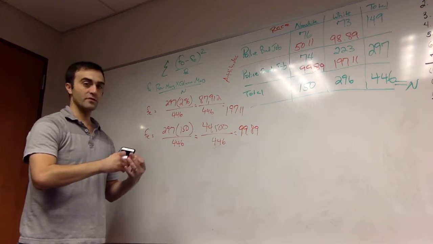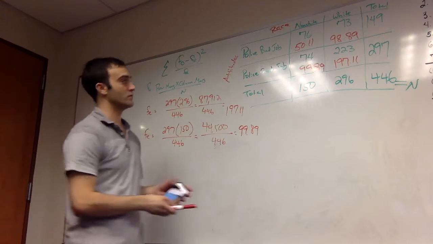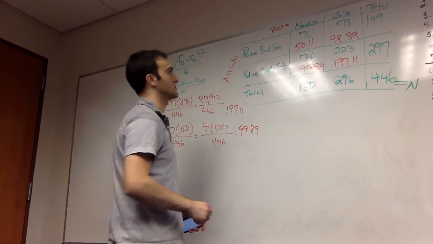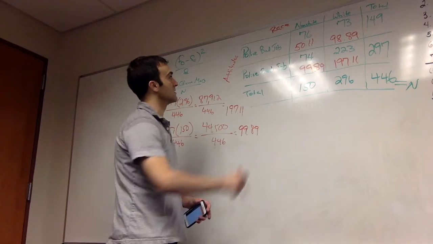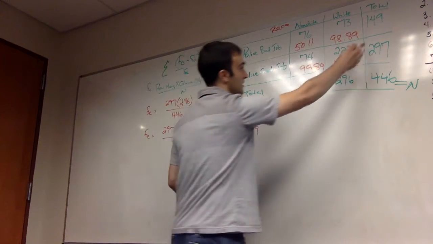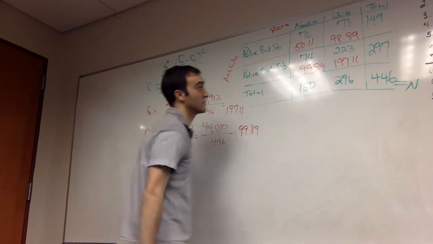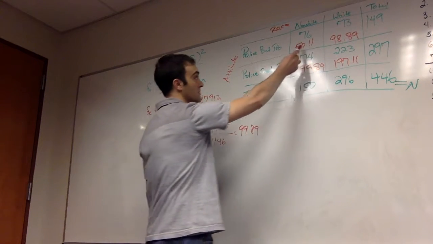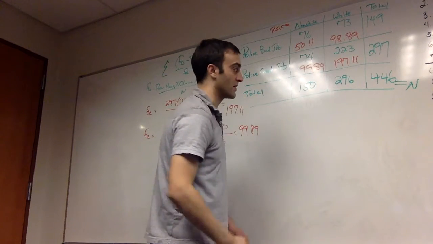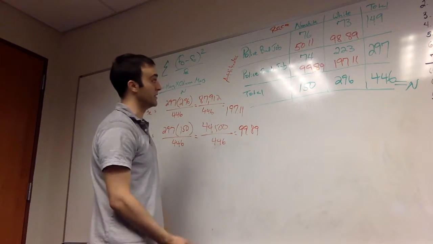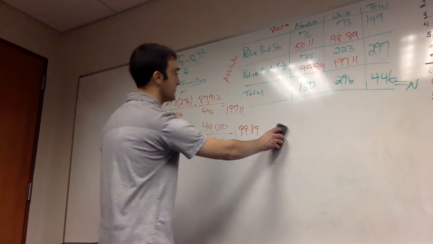So based upon our survey of 446 individuals with 296 whites, 150 non-whites, the observed values in our cells, and also based upon the 149 people saying police do a bad job and 297 saying police are doing a good job, the numbers in red should be the numbers that we'd expect if race and attitude towards police are not related, or if they're independent of each other.